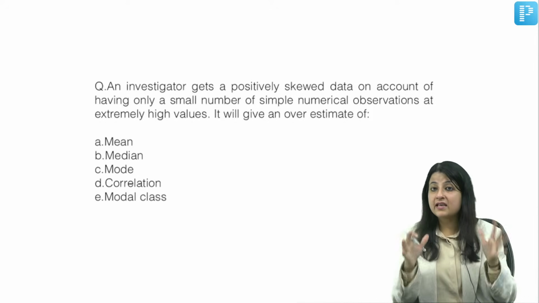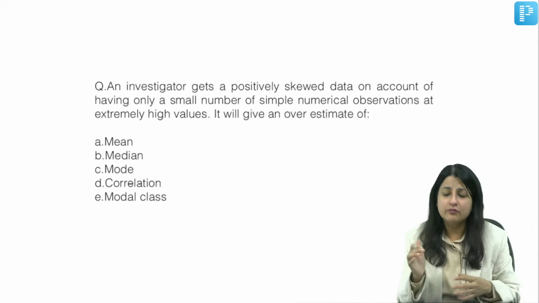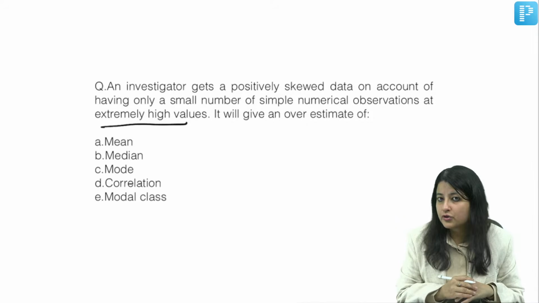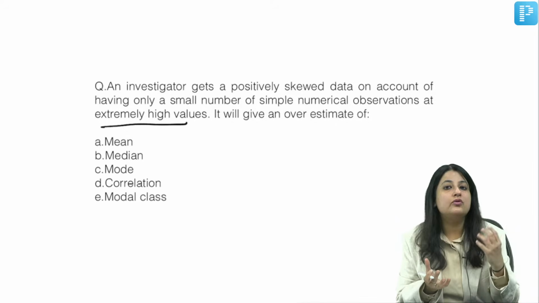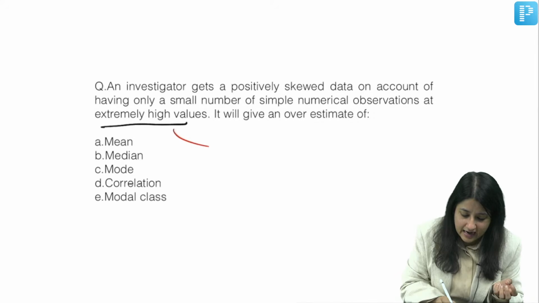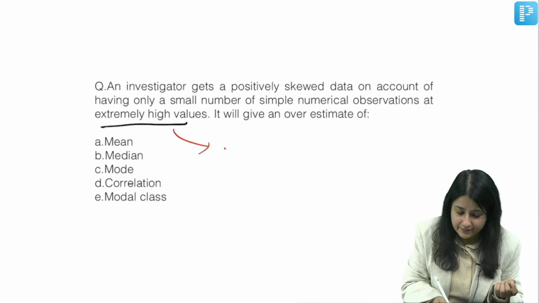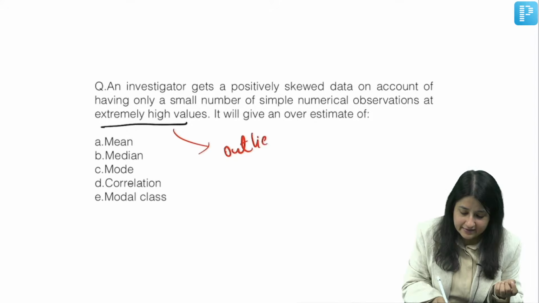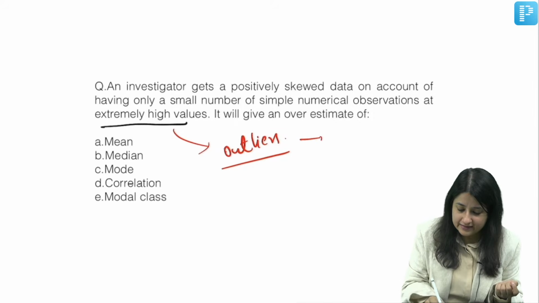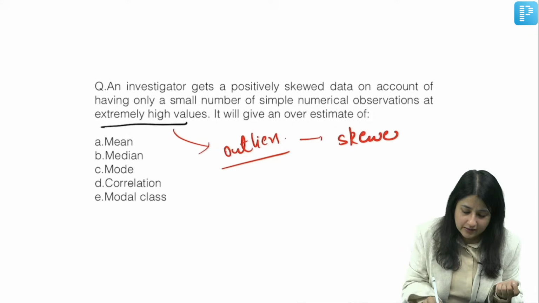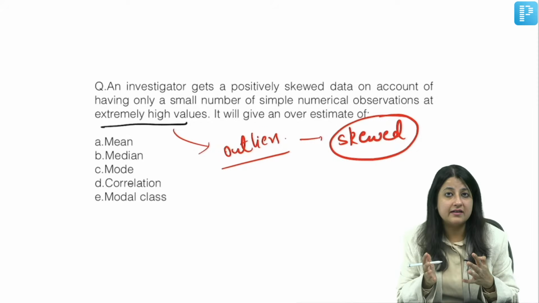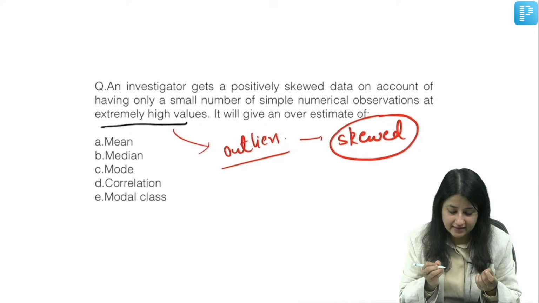Now see guys, there was a very big hint. Always look for buzzwords: extremely high values. I've taught you, extremely high values or extremely low values, what do you call them? That means I have outliers in my data set. So when I have outliers in my data set, it is going to make my data skewed.